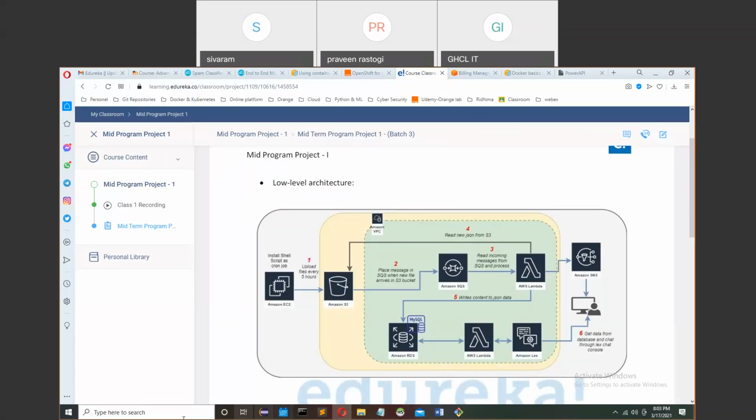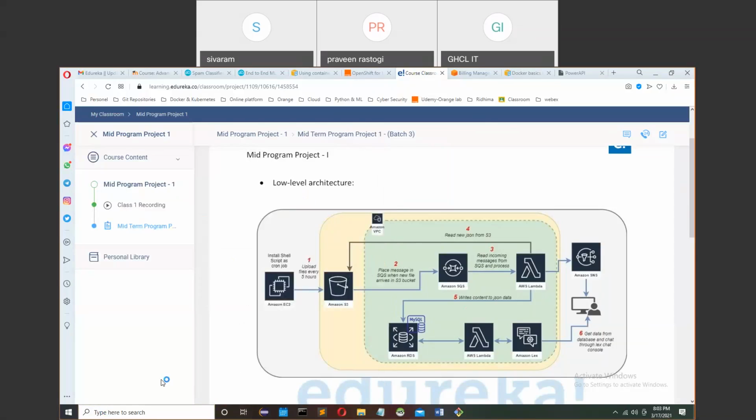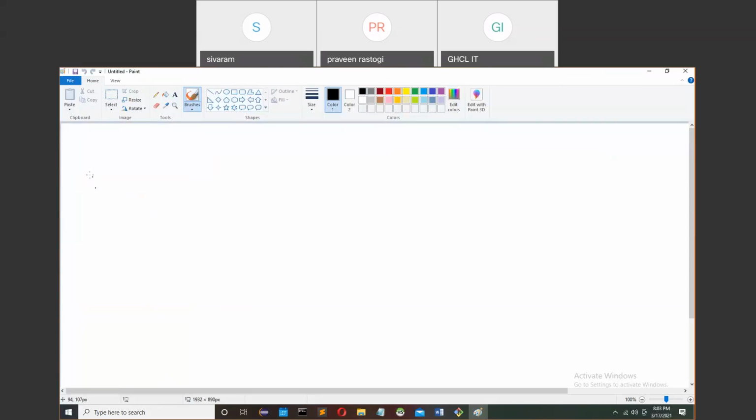So in my case, the approach I followed is that we have different client machines where I have placed a script. That script is responsible for sending JSON data. My aim is to store this data into S3. The project says I have to store this data over the S3 bucket.